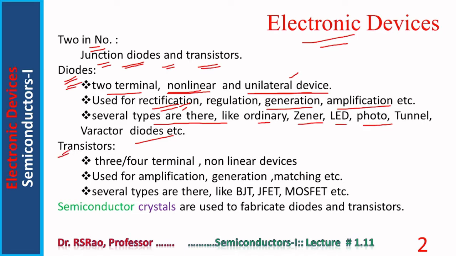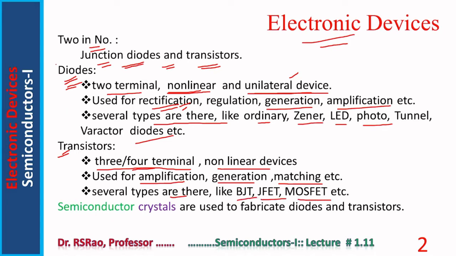Now transistors. These are three-terminal devices, nonlinear devices. Sometimes they can have a fourth terminal too. We come across MOSFETs with four terminals. These are used for amplification, generation, matching, etc. Several types are there like BJT, JFET, MOSFET.